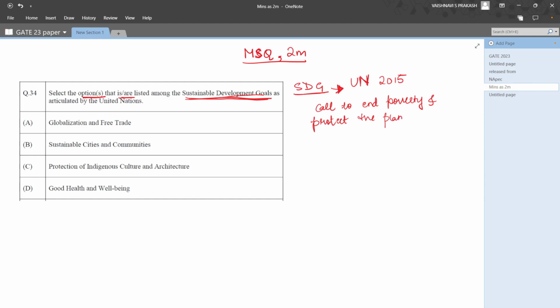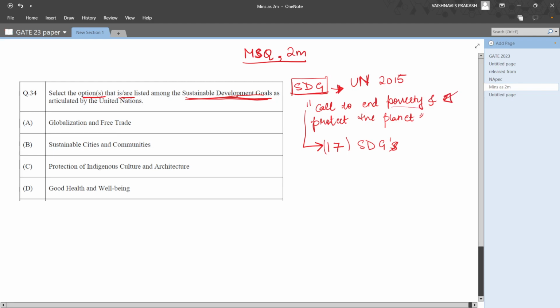So this definition is given on the United Nations website. You can go check by just googling UN SDGs, and you can get to their homepage where they talk about what SDGs are and what the 17 sustainable development goals under this are. So there are 17 subcategories of SDGs that the UN released, talking about how to combat poverty and protect the planet.